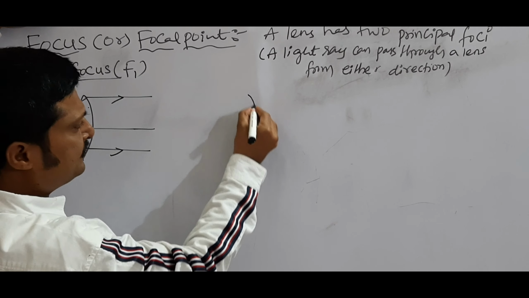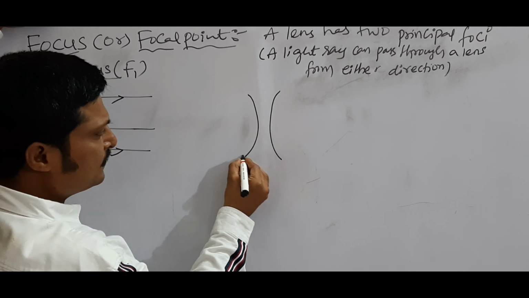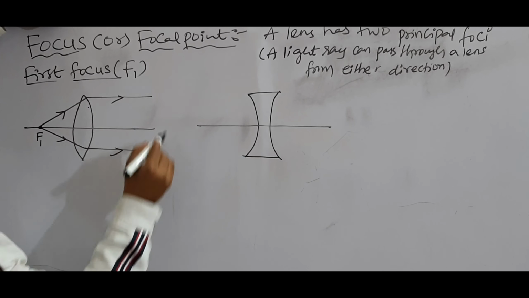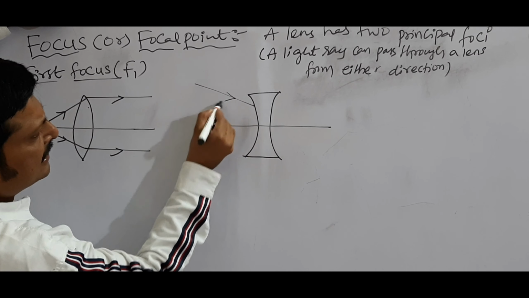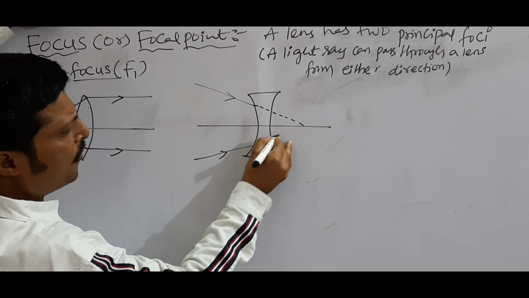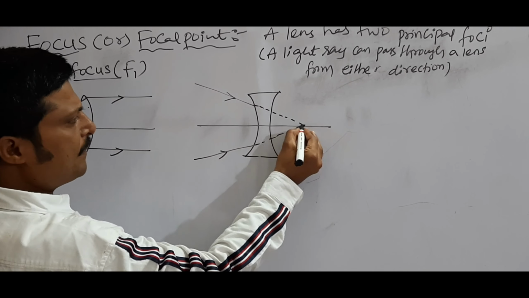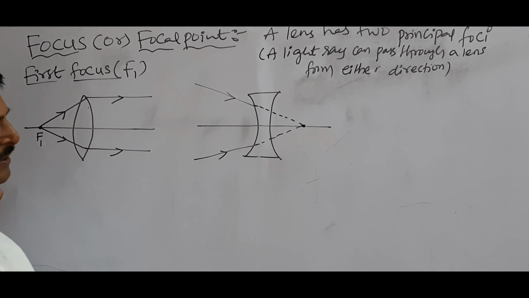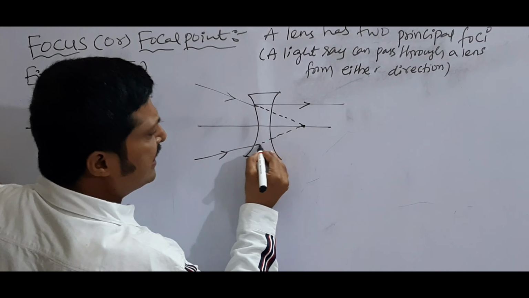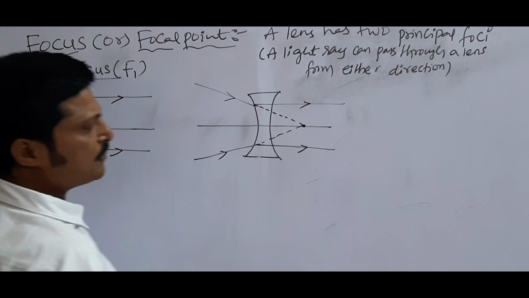Next, see another for concave. See here, the light rays appear to meet at a point on the principal axis, but after refraction through the lens, the light rays become parallel to principal axis.